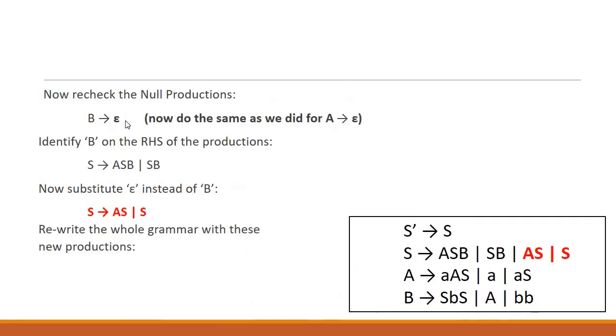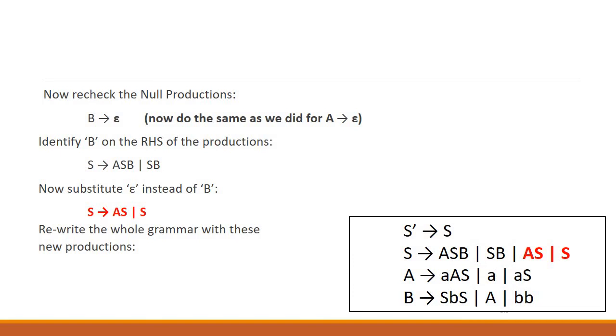So now we recheck the null production, and we found that there is another null production, that is B produces epsilon. We need to do the same as what we have done with A produces epsilon. We need to find out B on the right hand side of the productions, we identified these two productions. We simply remove B with epsilon. So we received a new set of productions, that is S produces AS and S produces S.